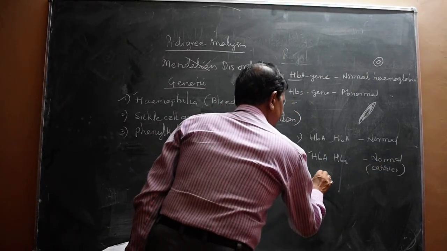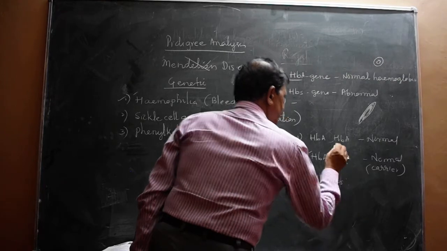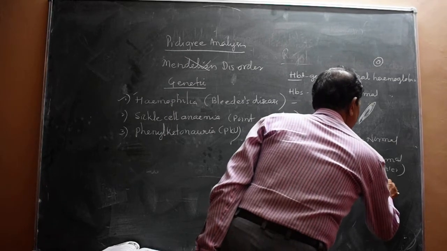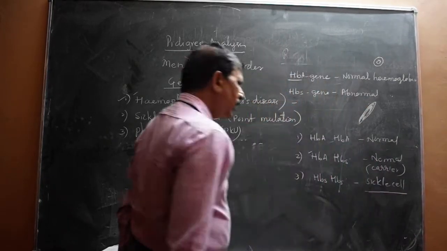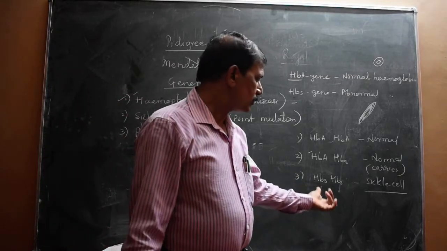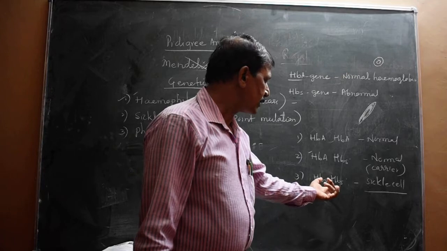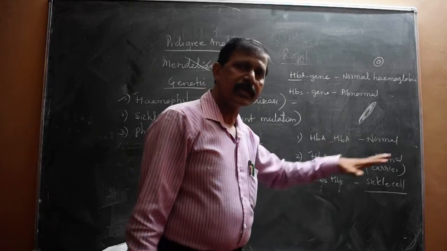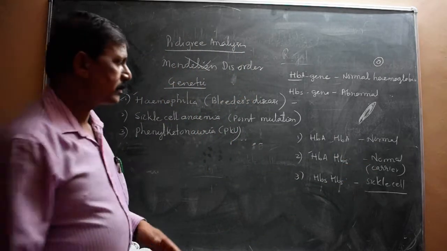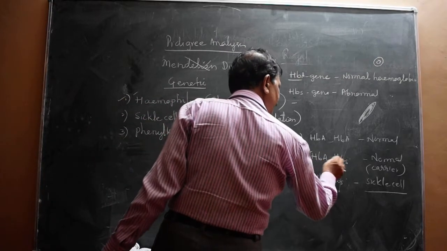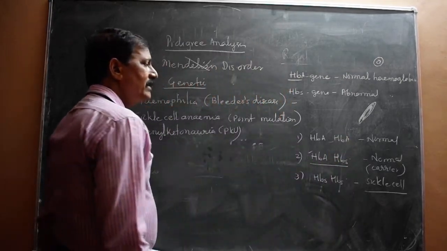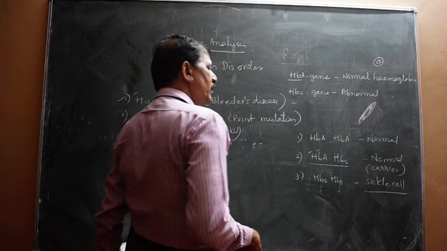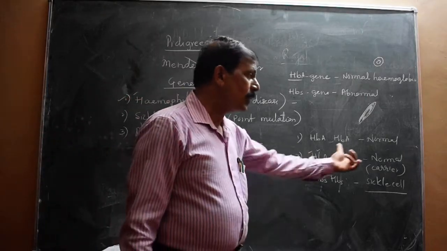And one more is there, and that is HbS HbS genotype, and this is the sickle cell, abnormal. Yeah, and this person has sickle cell anemia because he is homozygous. So this is homozygous for sickle cell anemia, and this is heterozygous, a normal carrier, and this HbA HbA is homozygous for normal. So when a person has HbA in heterozygous condition, there is no chance of sickle cell anemia because HbA is dominant over HbS, but he or she may be a carrier.